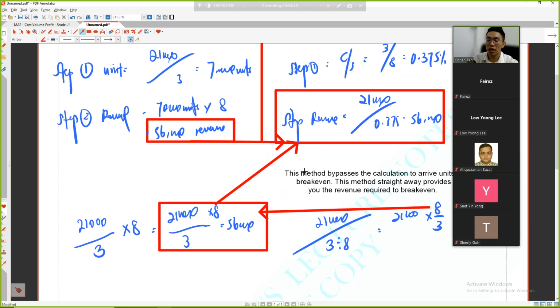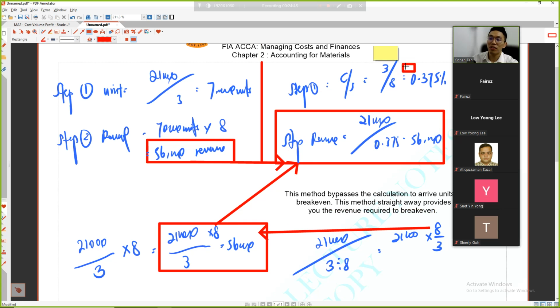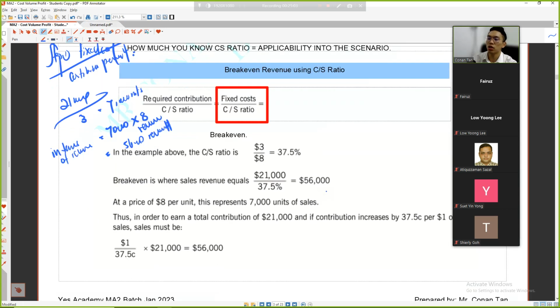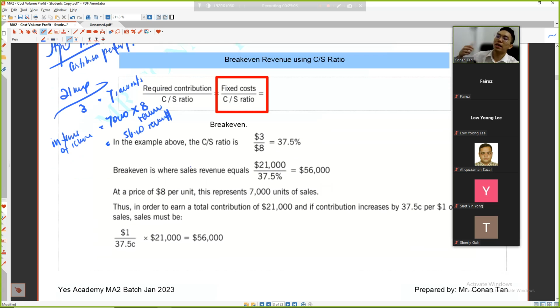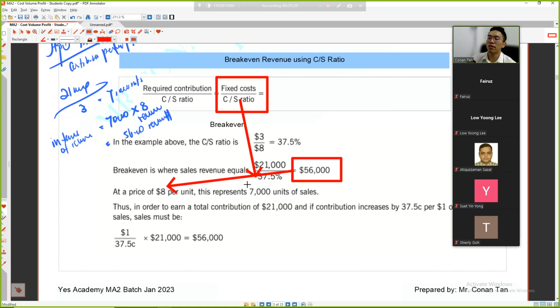It's just that during the questions, if they straight away give you these percentages, you need to settle these questions. So you bypass the calculation to arrive at units first. Straight away, he asks you to find the revenue. Easy? Good. So he says, for example, 3 over 8, 37.5%. How much revenue to break even? You use your fixed cost divided by the CS ratio. Then you get your 56,000. If you divide by 8, you need 7,000.